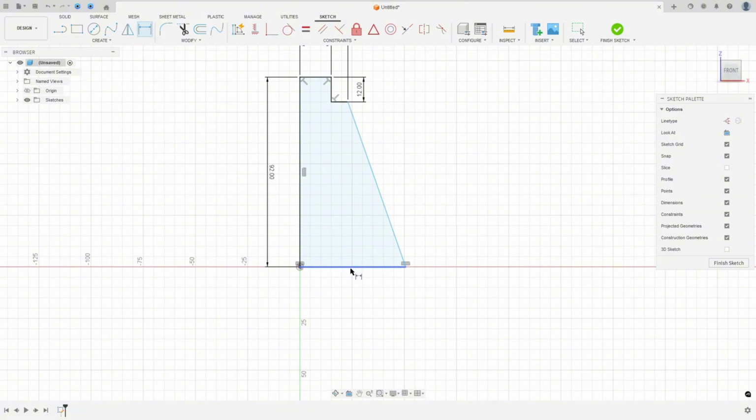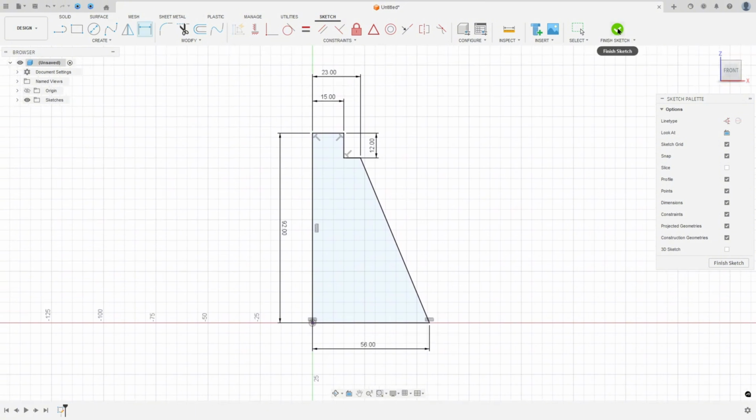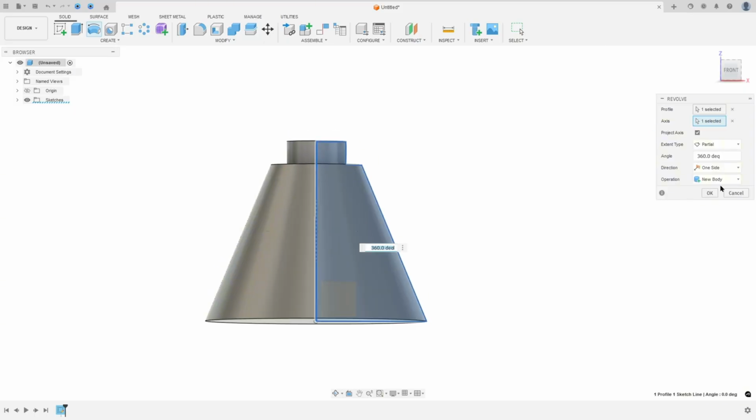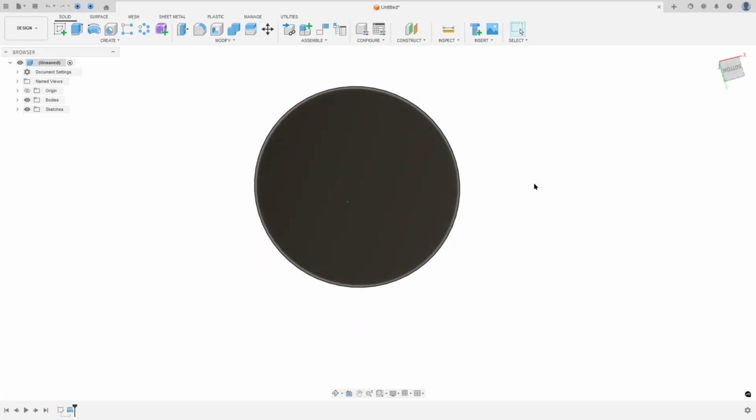Go to sketch dimension, 56, and finish the sketch. Go to Revolve, the axis, select this one, operation new body, and press OK.